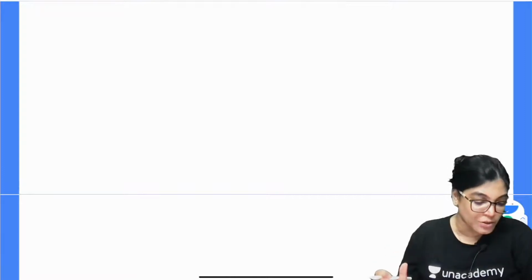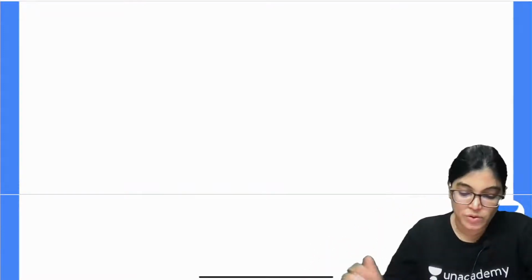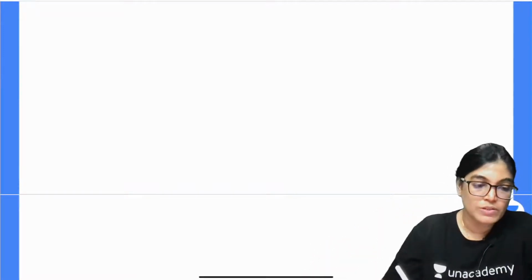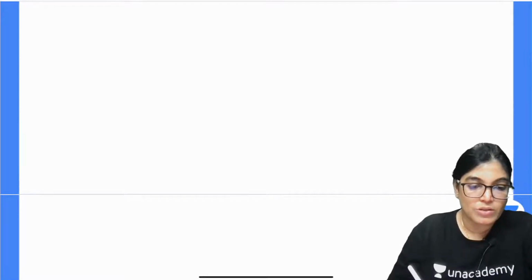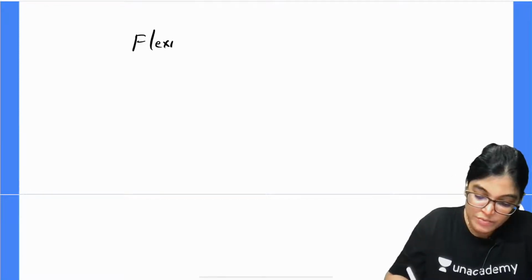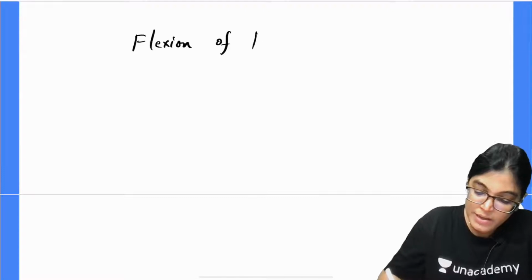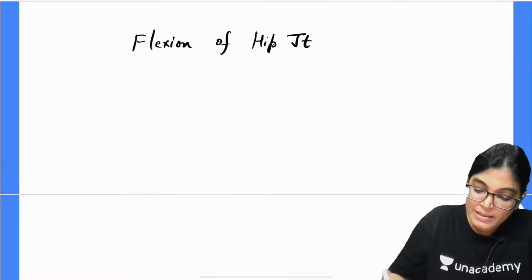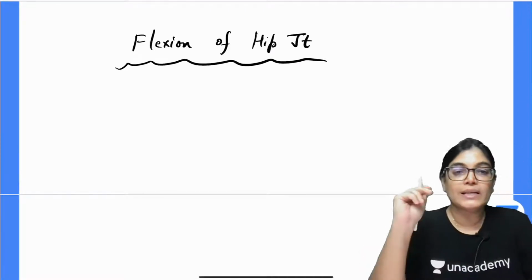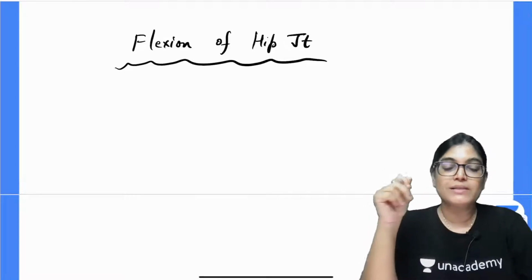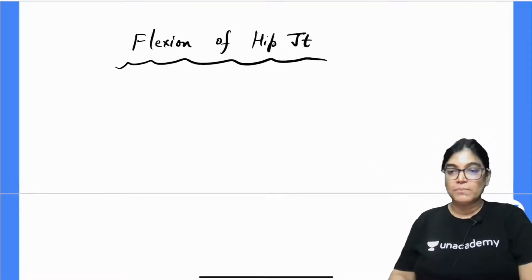So what is asked is movements. The MCQ target is from the movements. So let's talk about the movements of the hip joint. Firstly, the muscles producing flexion of the hip joint. One of the important points is that the primary flexor of the hip joint is not a muscle of the lower limb exactly, it is a muscle coming from the upper lumbar region.